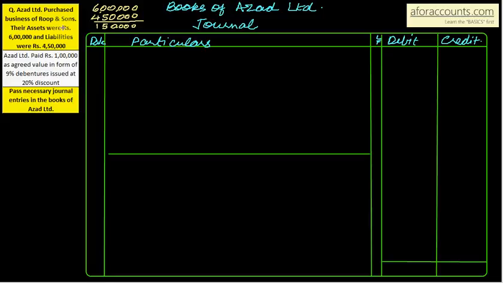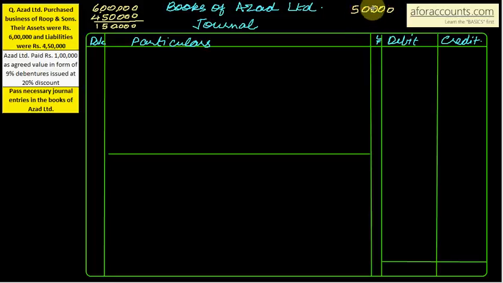Okay. Now let's see what the question is saying further. Azad Limited paid rupees 1 lakh. It should have paid 1,50,000. How much has it paid? 1 lakh. Means 50,000 paid is less. As agreed, value in form of 9% debentures issued at 20% discount. Pass necessary journal entries in books of Azad Limited. So first you decide that they had to pay 1,50,000 ideally. They have paid only 1 lakh, means 50,000 is less payment.